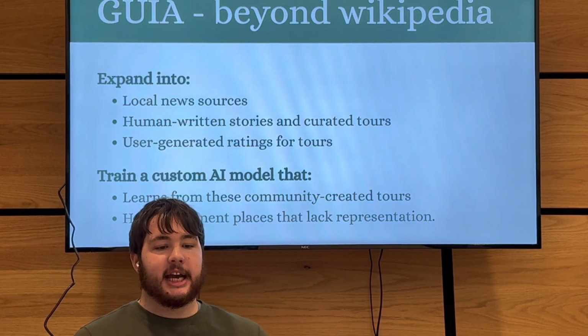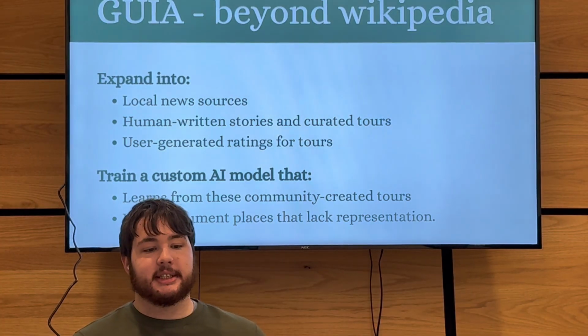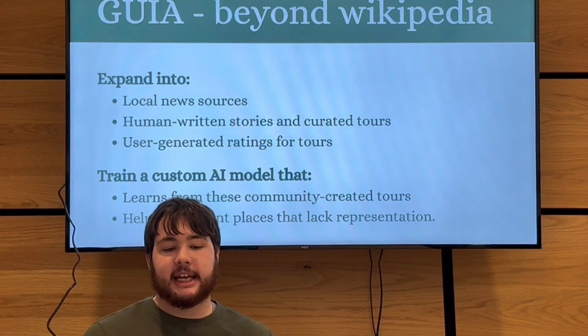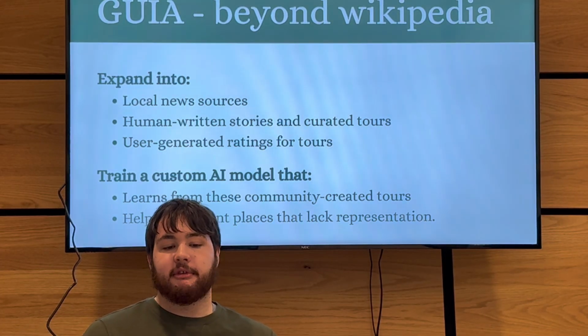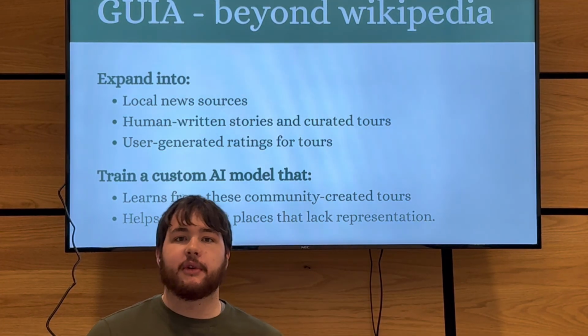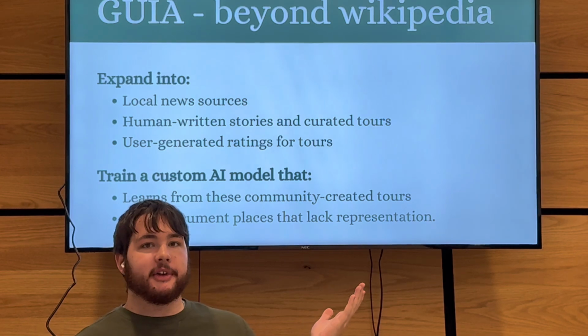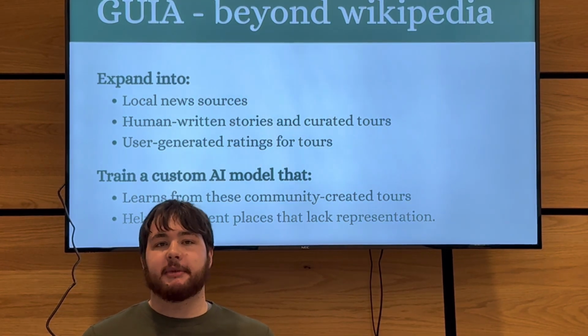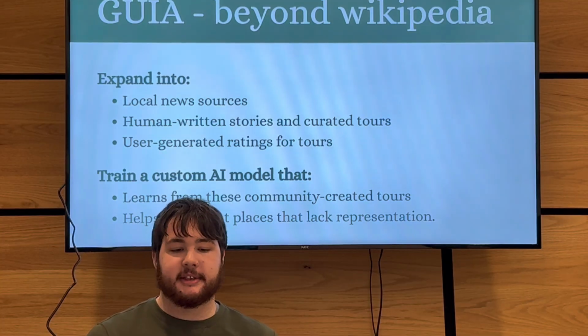Then beyond Wikipedia, I'd like to go ahead and expand into local news sources, as well as human written stories and these curated tours. So you can go on a curated human tour rather than an AI tour, and then also user-generated ratings for these tours so that you can know the best tours. And it'll also help me train a custom AI model that learns from these community-created tours and helps create new ones for places that don't have as much representation and might not be as trafficked.